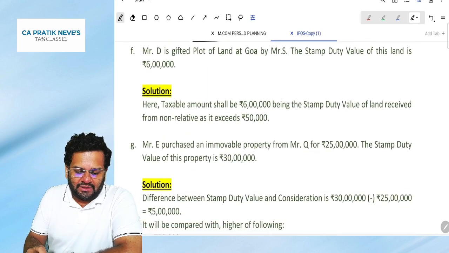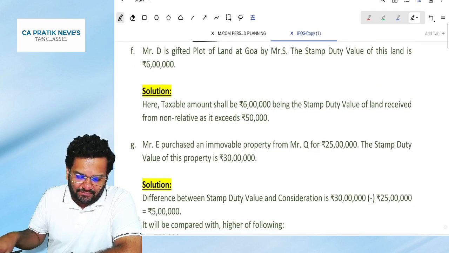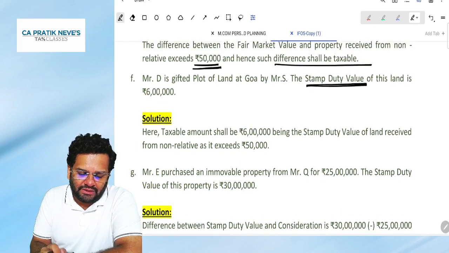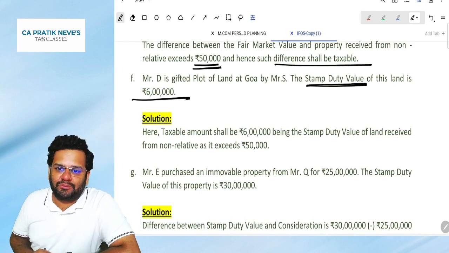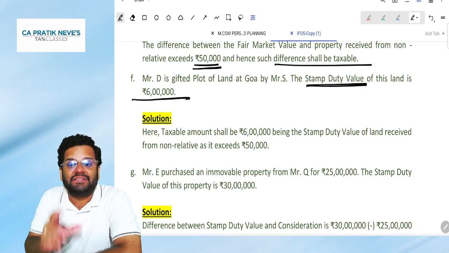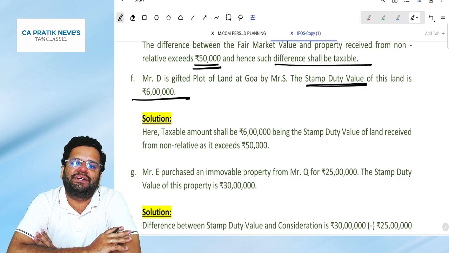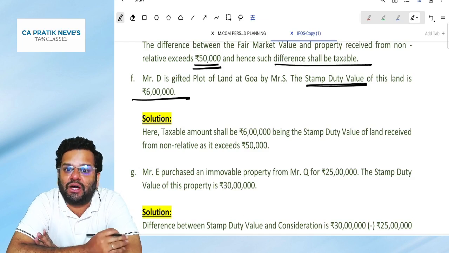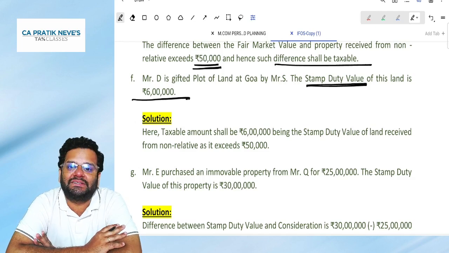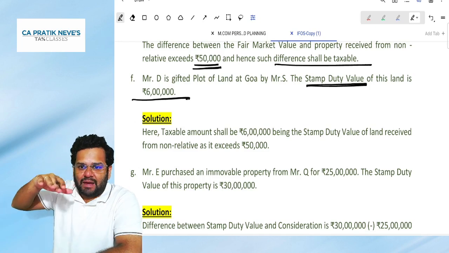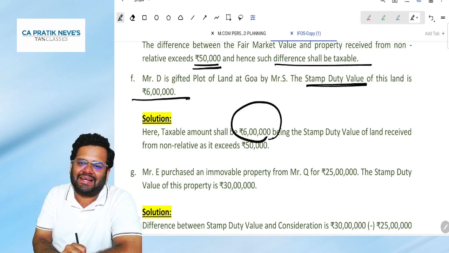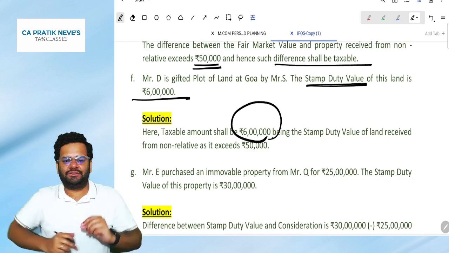Next, D is gifted a plot of land at Goa by Mr. S. The stamp duty value of the land is 6 lakh. So basically, immovable property received for inadequate consideration, rather it is free of cost, without consideration, from other than a relative. Check: the stamp duty value is exceeding 50,000. It will become fully taxable. Do you all agree with me on this?